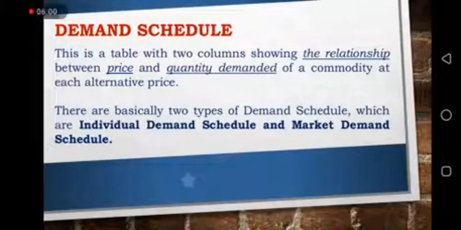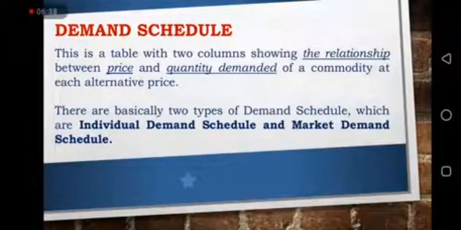Now, what is a demand schedule? This is a table with two columns showing the relationship between price and quantity demanded of a commodity at each alternative price. If the price is this amount, how much quantity are you demanding? If the price goes down, how much quantity are you demanding? If the price goes down again, how much quantity? Or if the price goes up, what is the quantity you are demanding?